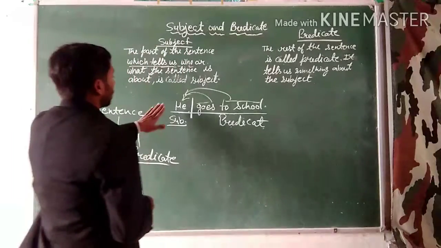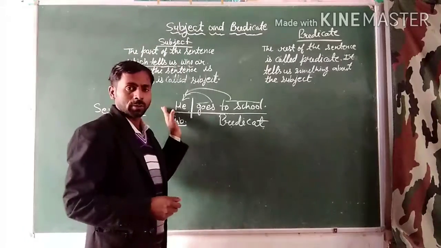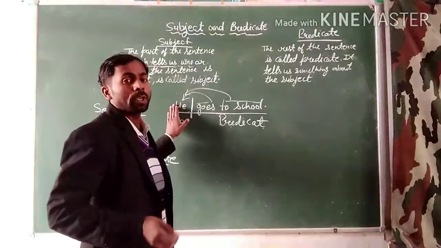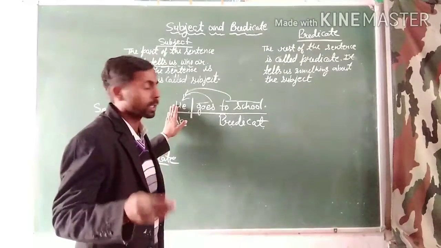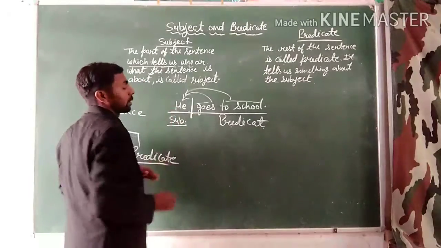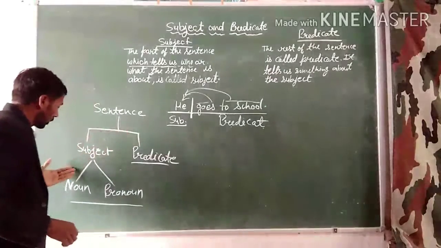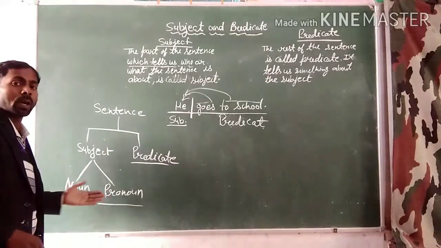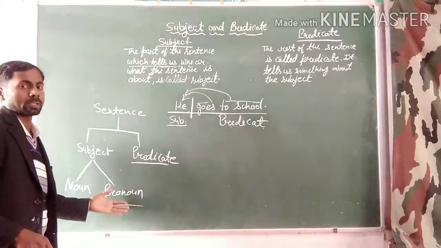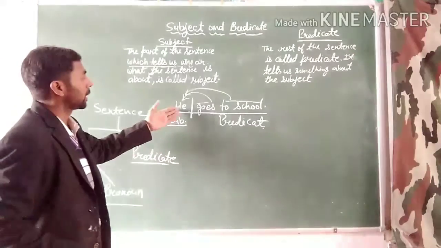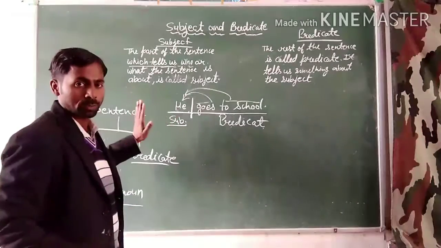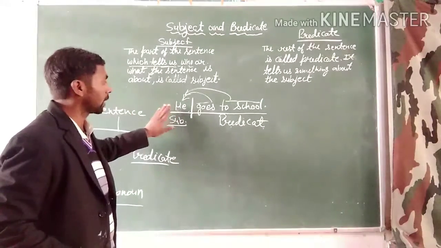Look here. He goes to school. It is an assertive sentence or declarative sentence. In an assertive sentence, we can find the subject at the beginning of the sentence. It will be a noun or pronoun, or with an adjective, articles and other words. In this sentence, the word "he" is the subject that starts the sentence.